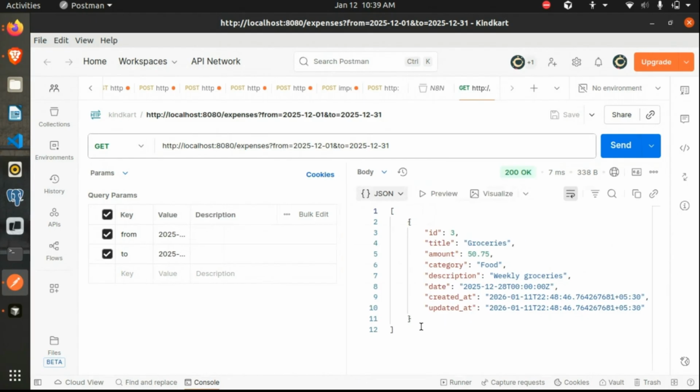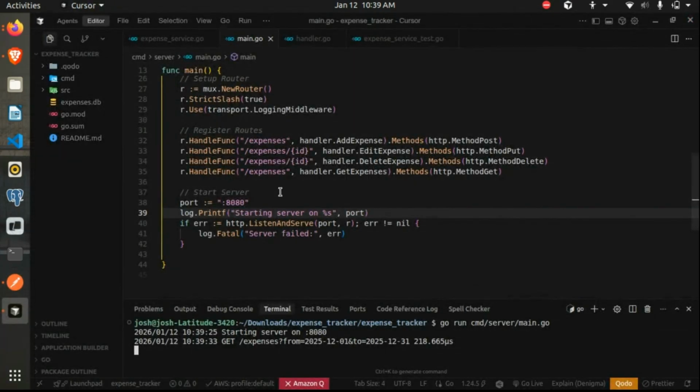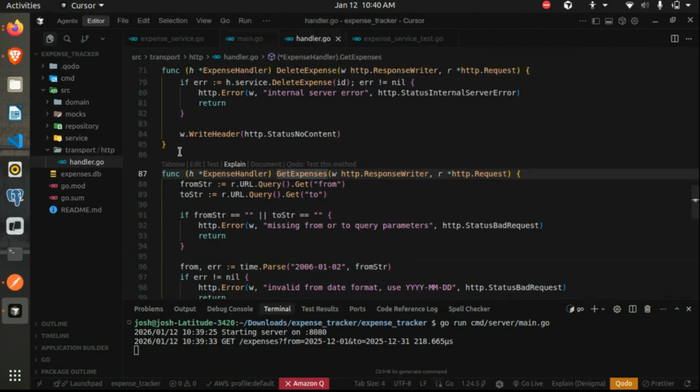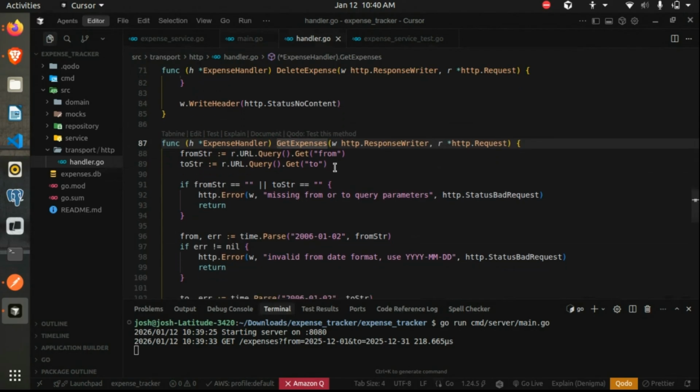So the flow goes in such a way. First we hit our router layer, then it looks for which pattern matches the request. Once it sees that we have the slash expenses path and it is a GET request, it routes to the handler layer. Inside the handler layer, we have the response writer and the request object. We need two things from it, the from and the to query params.